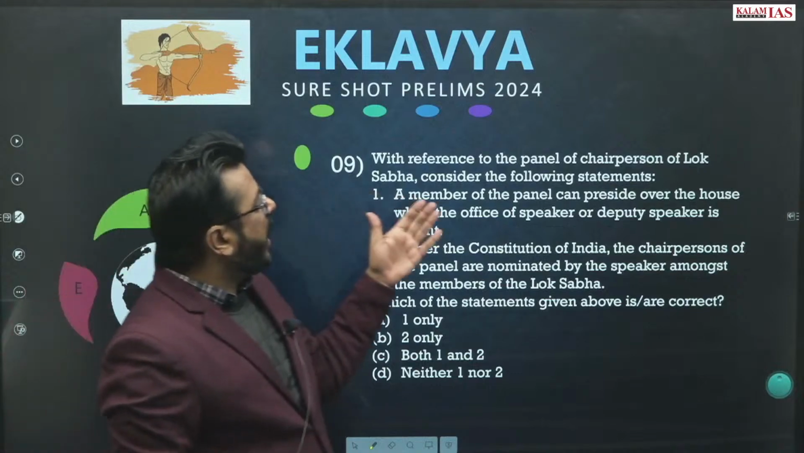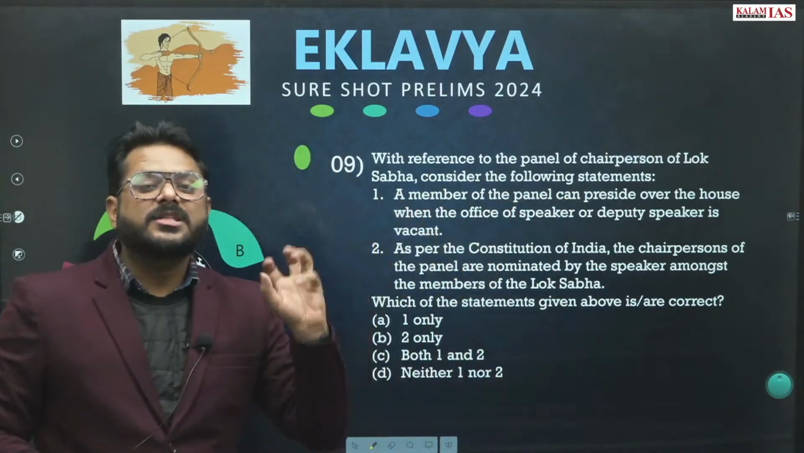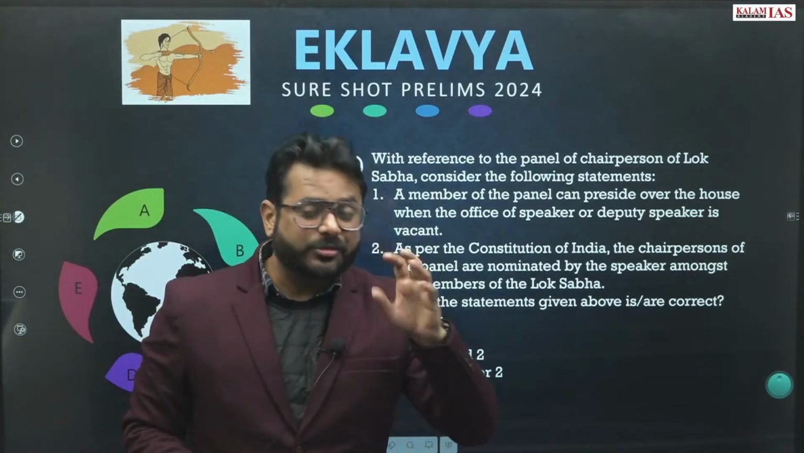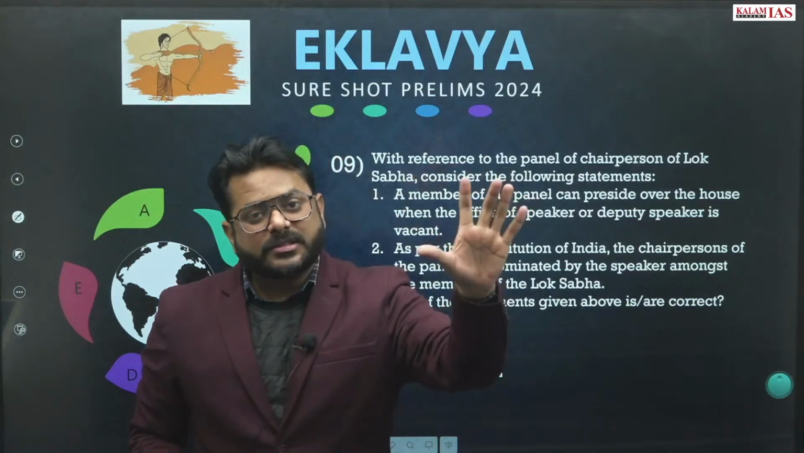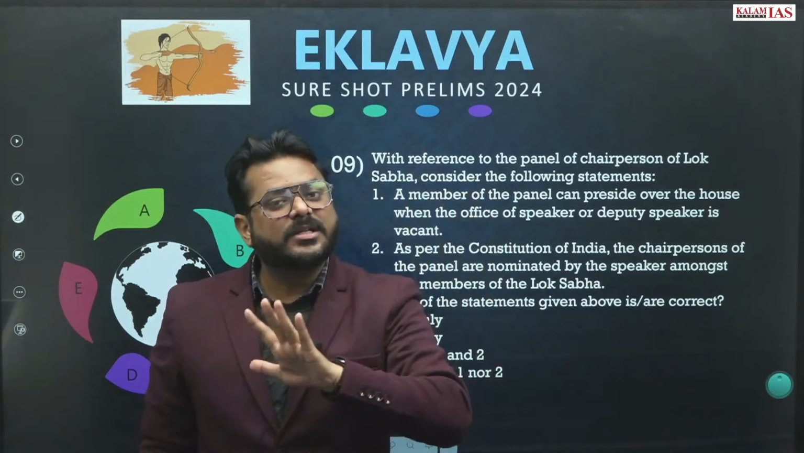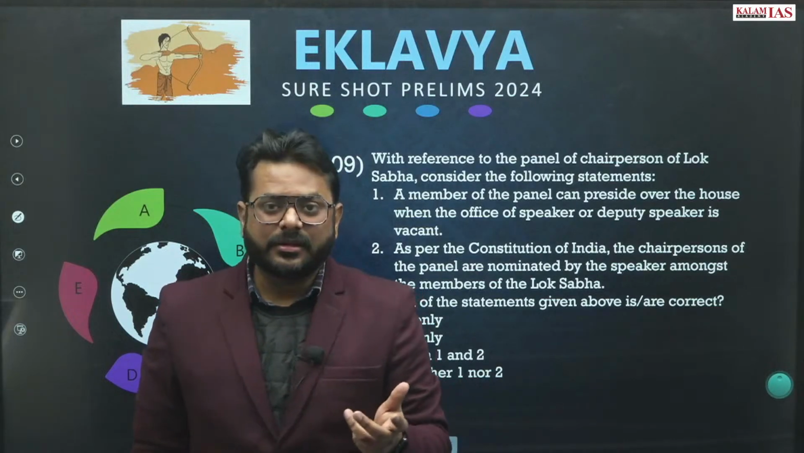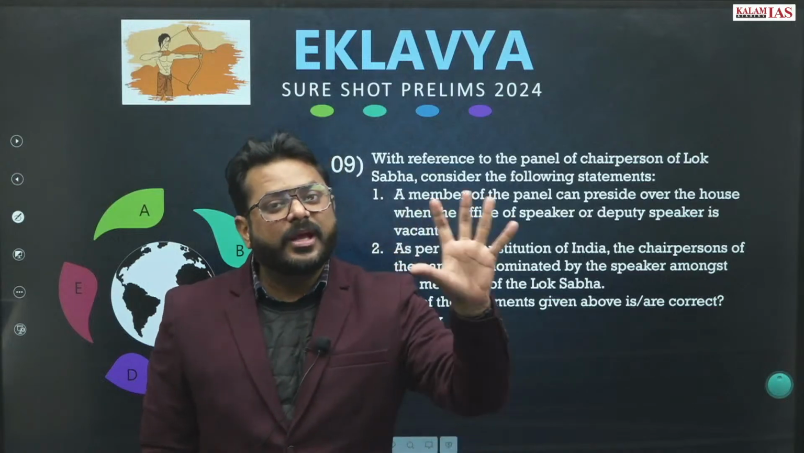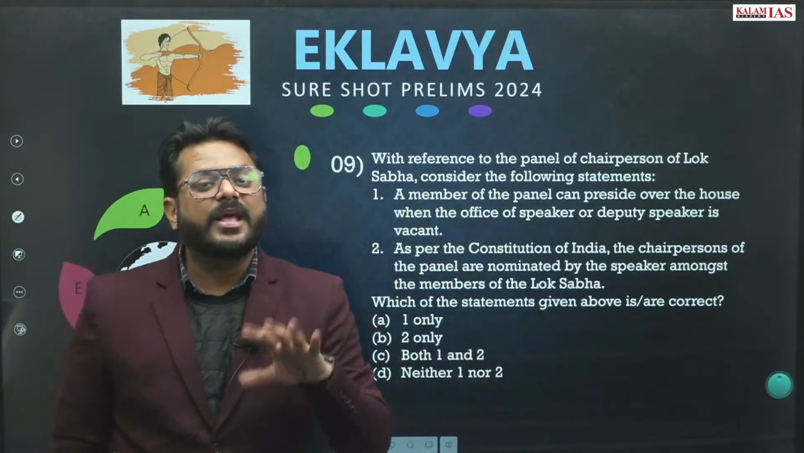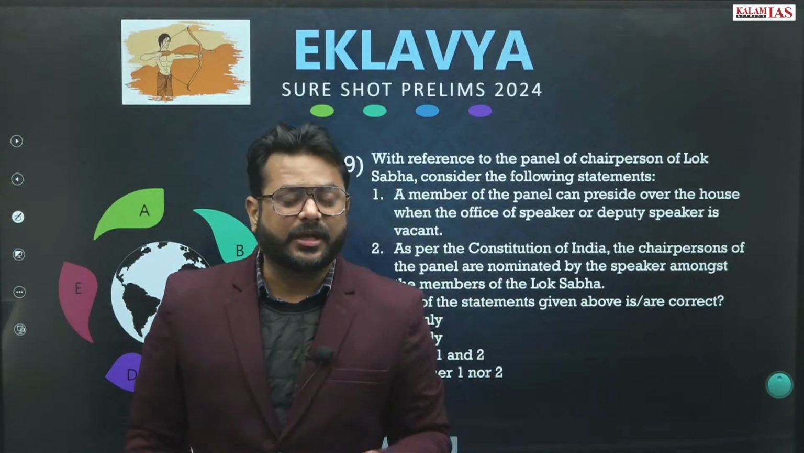With reference to the panel of chairpersons of the Lok Sabha, consider the following statements. The panel of the chairperson comes into action whenever the chairperson and the deputy chairperson in the Rajya Sabha are absent, or whenever in the Lok Sabha the speaker and the deputy speaker are absent. Then the panel of the chairperson comes into the picture.